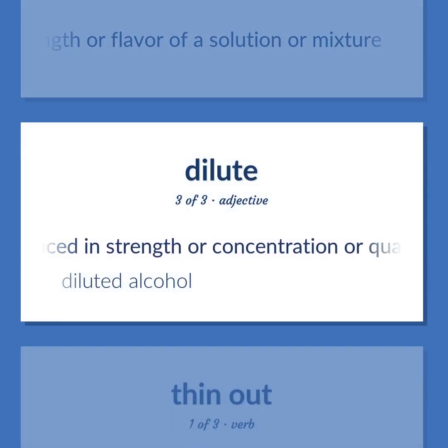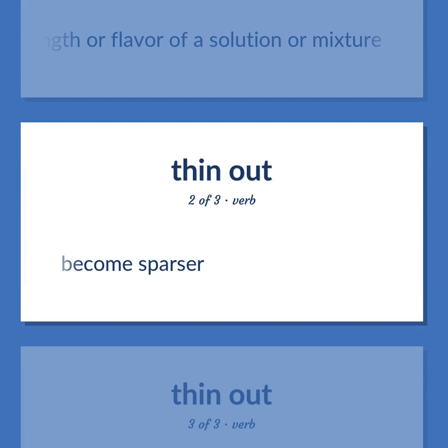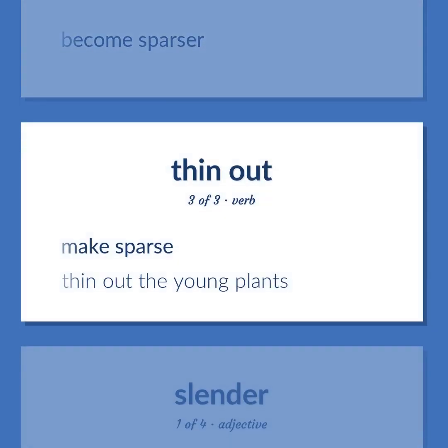Reduced in strength or concentration or quality or purity. Diluted alcohol. Lessen the strength or flavor of a solution or mixture. Become sparser. Make sparse. Thin out the young plants.